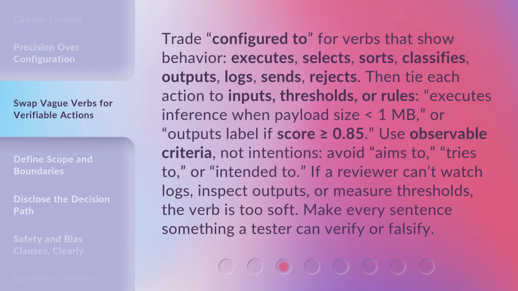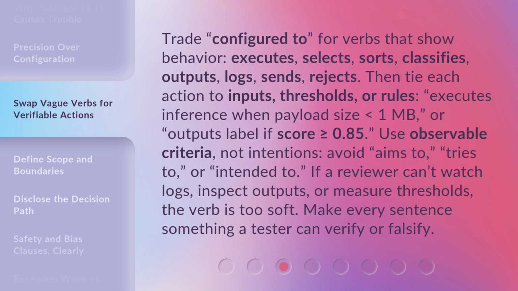Trade "configured to" for verbs that show behavior: executes, selects, sorts, classifies, outputs, logs, sends, rejects. Then tie each action to inputs, thresholds, or rules. Executes inference when payload size is less than 1 megabyte, or outputs label if score is greater than or equal to 0.85. Use observable criteria, not intentions.